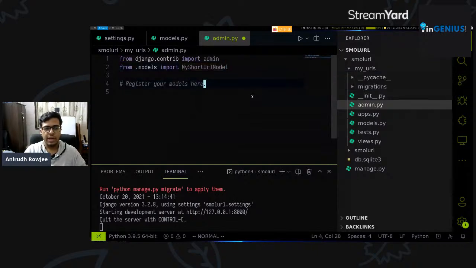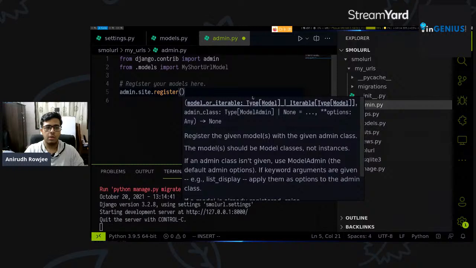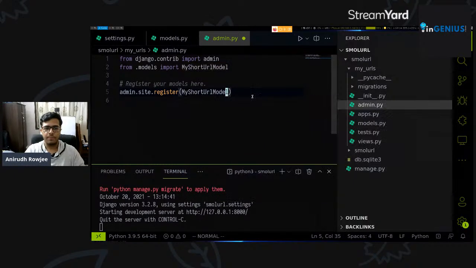And standard procedure at this point is to call admin.site.register on this model, so that the admin site knows that there's a model called MyShortURLModel, and should prepare its functionality for that as well. We do admin.site.register, MyShortURLModel.